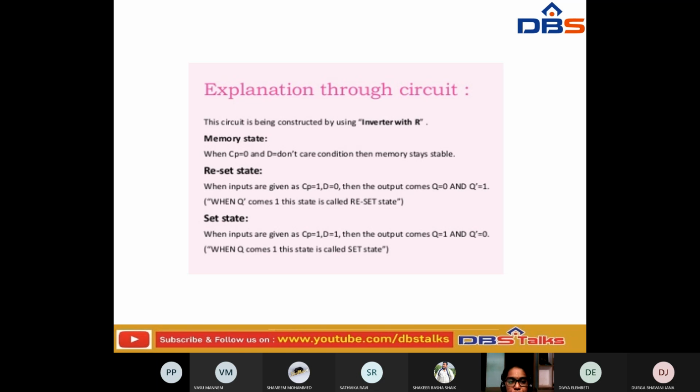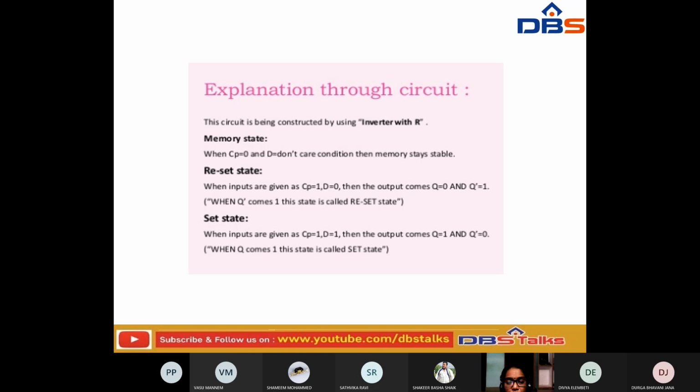Okay. Now let us see the reset state. When the inputs are given as CP is equal to 1 and D is equal to 0, then the output is Q dash is equal to 1 and Q is equal to 0. When Q becomes 0 in this state, then we can call that state a reset state.